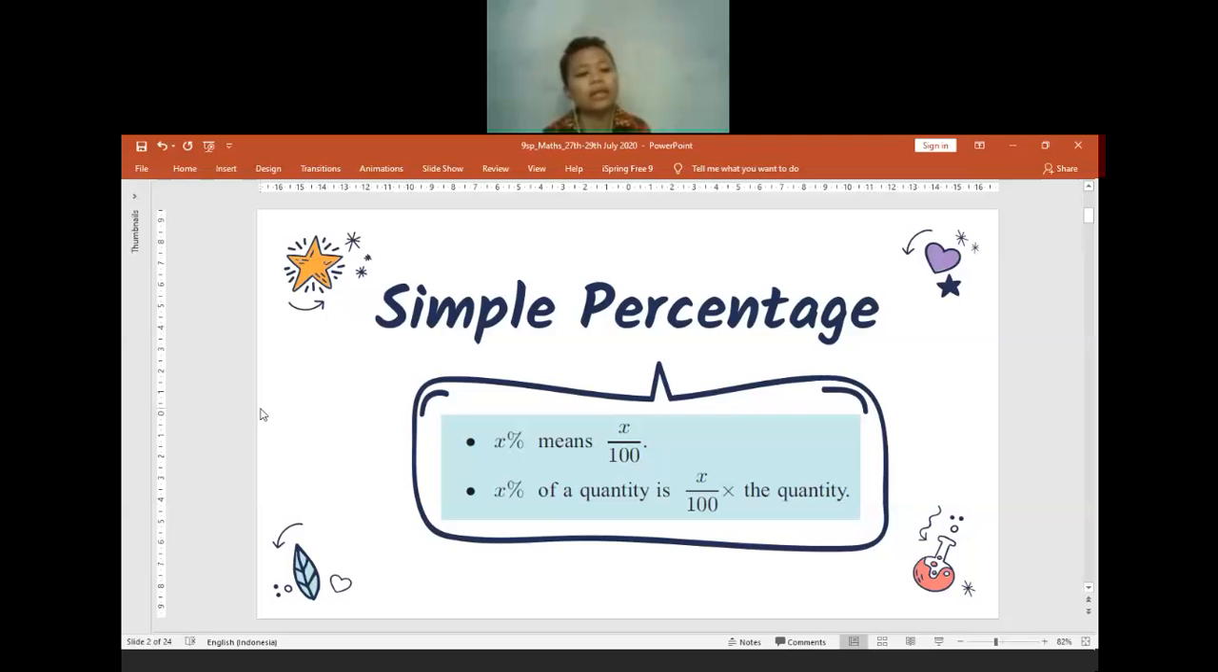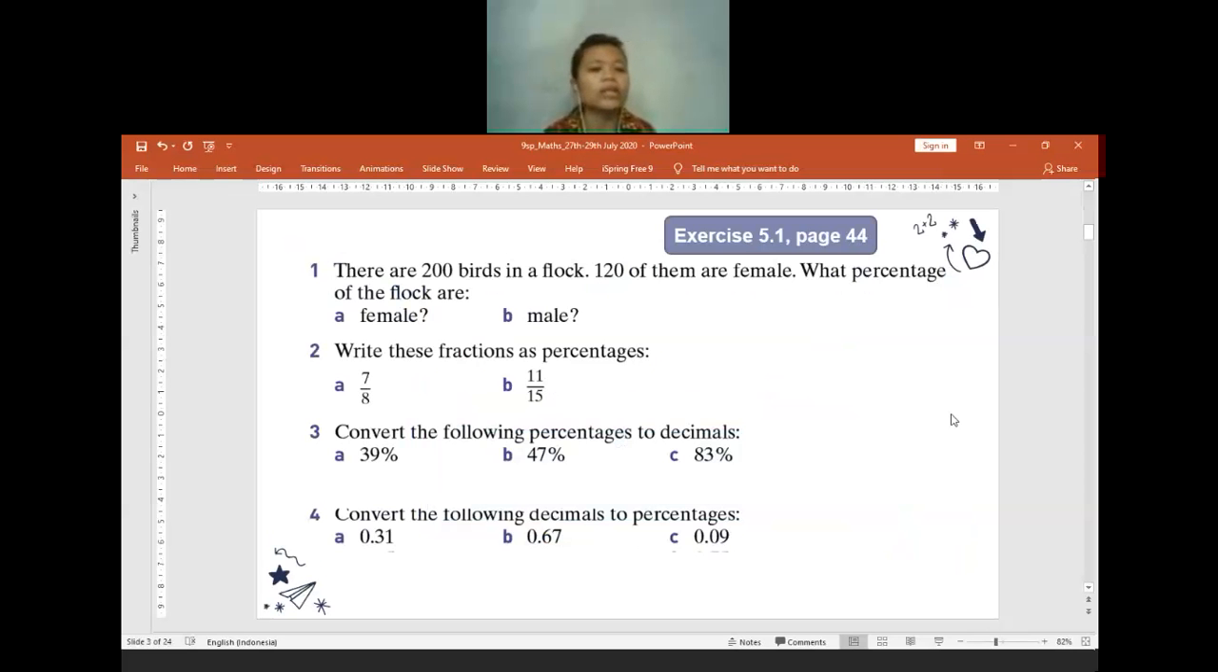Percent means per 100. Later, if we are going to find X% of a quantity, we can just do X per 100 times the quantity. For example, find 5% of 200. I will change 5% into 5 per 100. The quantity is 200, so it will be 5 per 100 times 200. You can use a calculator to find the answer. I don't think you will have any problem with it because we already did it since you were in grade 7 and grade 8. So maybe we can directly discuss the questions.